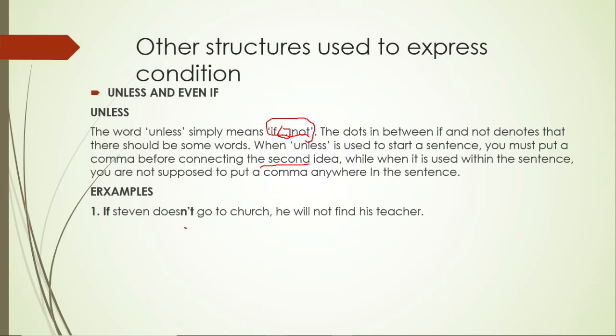If Stephen doesn't go to church, he will not find his teacher. The most important thing about unless is that you need to practically understand the question. You need to understand what is being talked about and take it practically, personally, what can happen here. So, if Stephen does not go to church, what will happen? He will not find his teacher because he has not gone to church. The teacher is at the church. So, if Stephen doesn't go to church, he will not find his teacher.